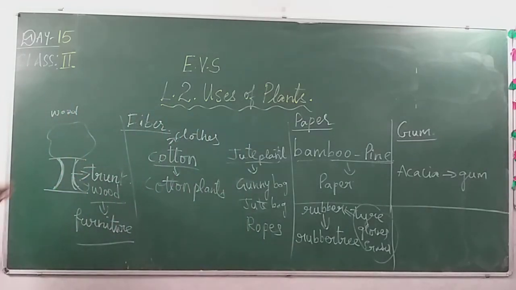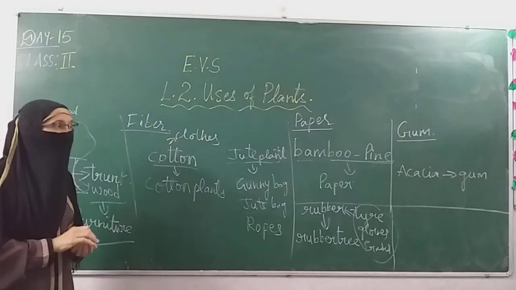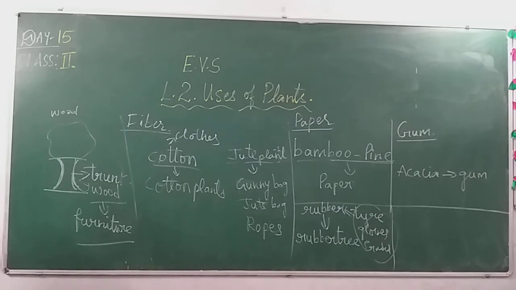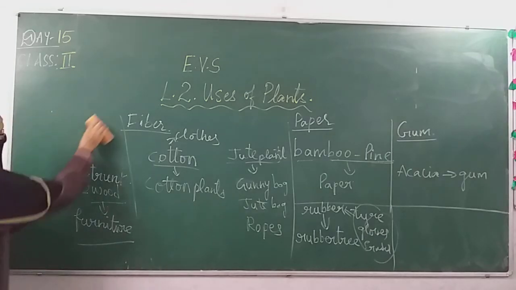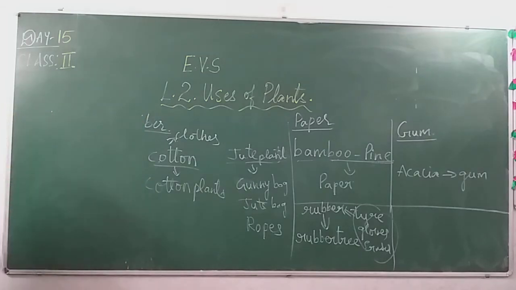And beside these are the things which we are using in our life. Beside that, with plants we get medicines too. Plants are also used as medicines. Tulsi plant, neem plant, mint, aloe vera. These are the different plants from which we make medicine.